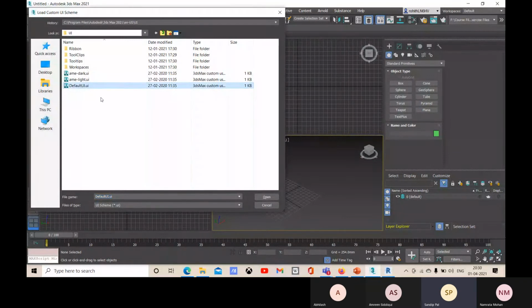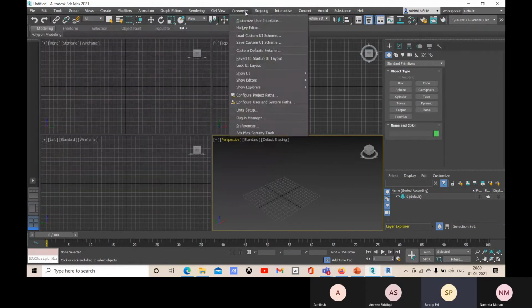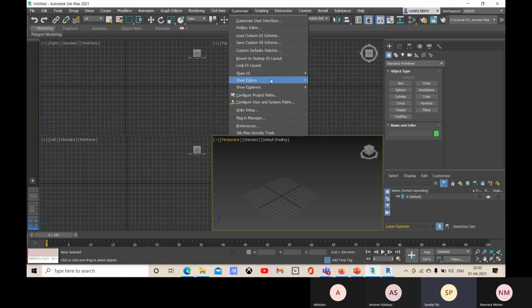You can load some user interface scheme. If you are downloading something, or if it is created externally, you can load user interface files. And this is for preference.